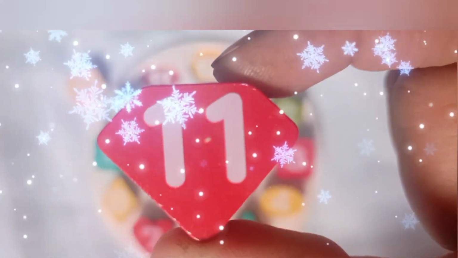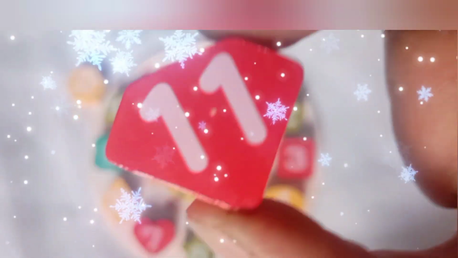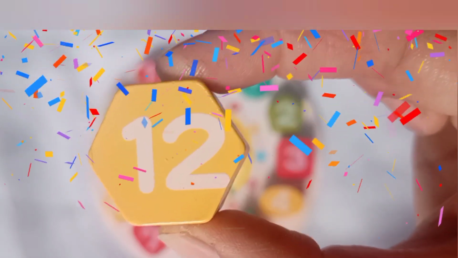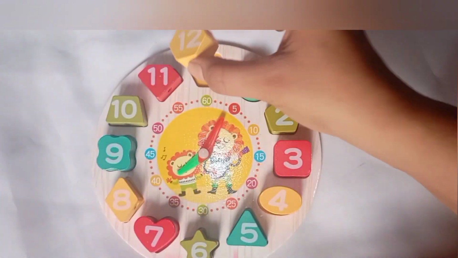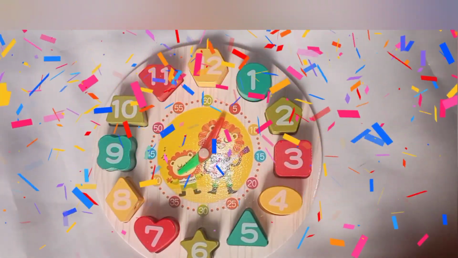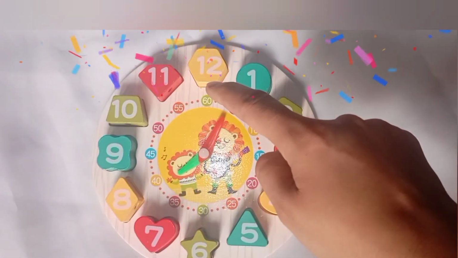This is the last number. What number is this? Very good. Yes, it's 12. It's hexagonal shape. A hexagon. Yay! We are done with all these numbers. 1, 2, 3, 4, 5, 6, 7, 8, 9, 10, 11, and 12.